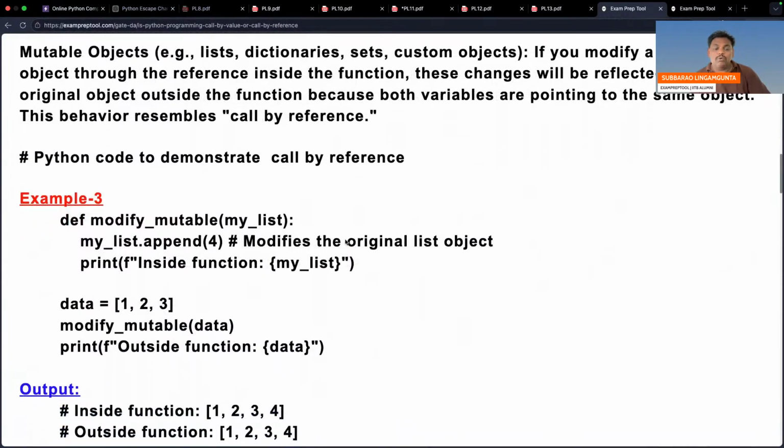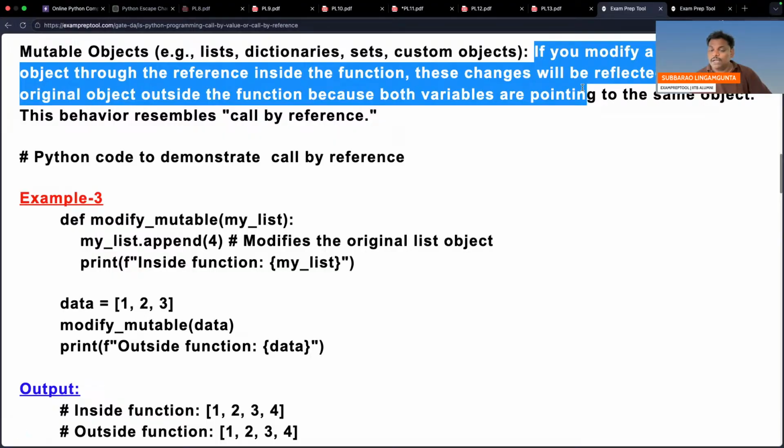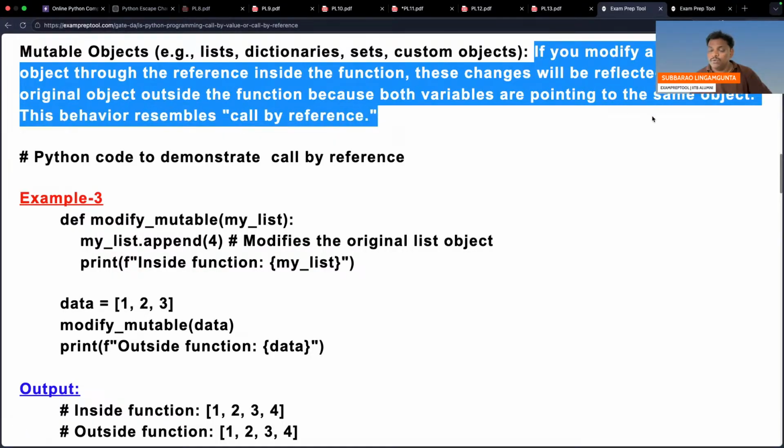See this one, mutable objects. If you modify a mutable object through the reference inside the function, these changes will be reflected in the original object outside the function, because both variables are pointing to the same object. This behavior resembles call by reference. Initially it looks like call by reference. If it is immutable, it internally finally leads to call by value. If it is mutable, it's call by reference only, right?